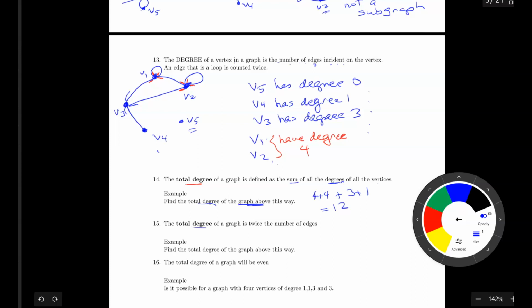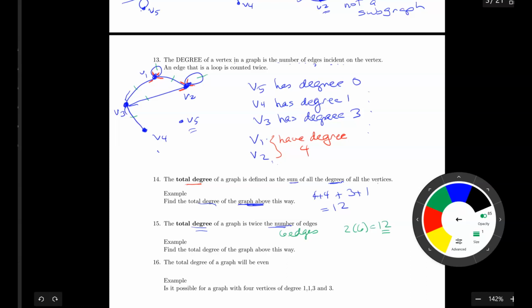The total degree of a graph is always twice the number of edges. Let's go back up here and count the number of edges. So let me just use a different color here. So 1, 2, 3, 4, 5, 6 edges, right? There were 6 edges, and so I have 2 times 6 giving me 12.